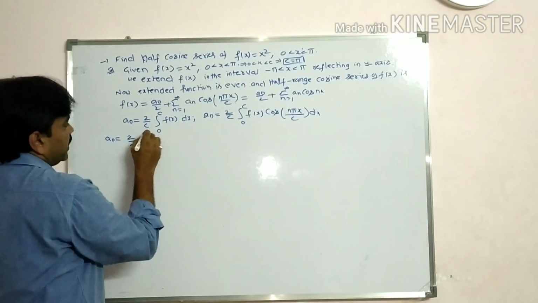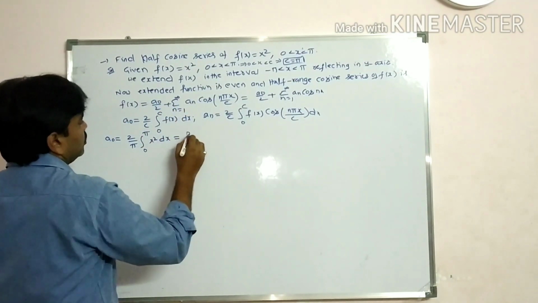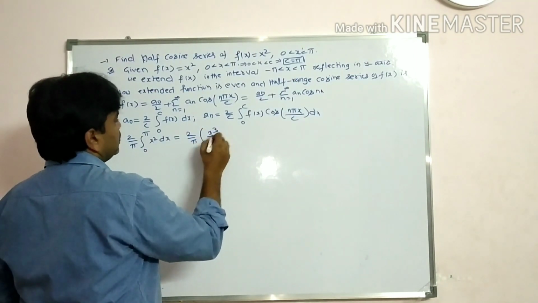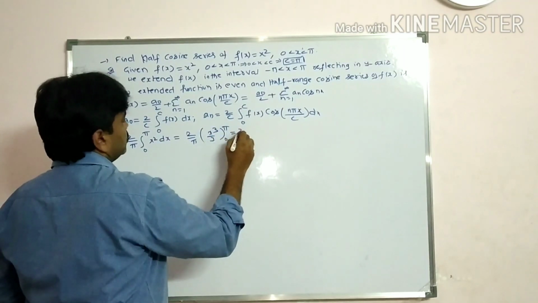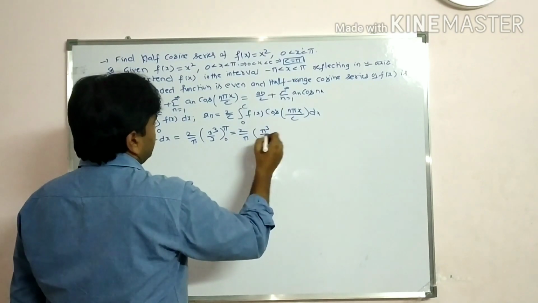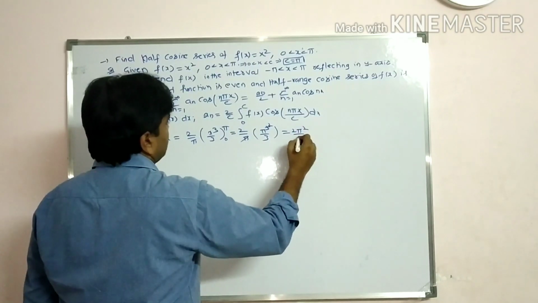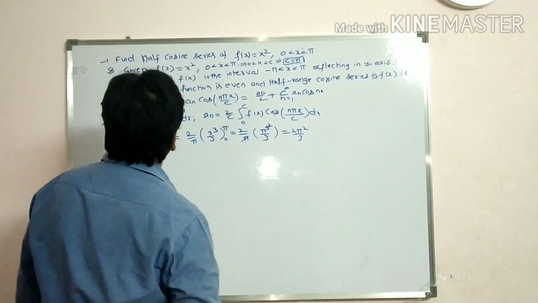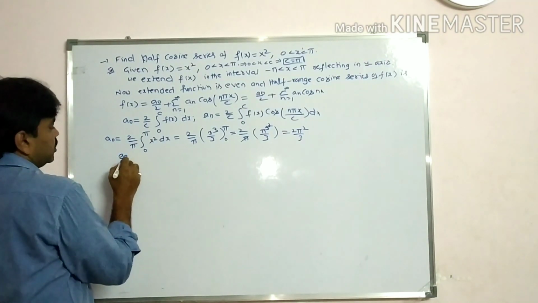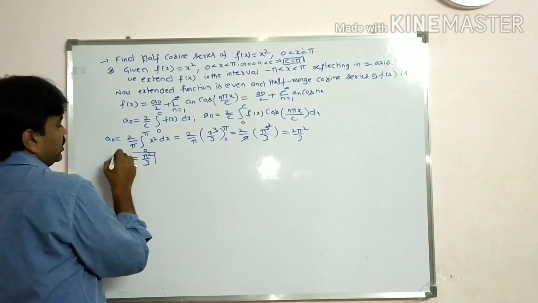Now a naught is equal to 2 by pi integral 0 to pi, f of x value is x square dx. That is equal to 2 by pi integral of x square, students. So x cube by 3 between 0 to pi. So 2 by pi, upper limit pi cube by 3. Substitute lower limit, the value is 0. So we get 2 pi square by 3. But we need to find a naught by 2. So a naught by 2 value is pi square by 3.